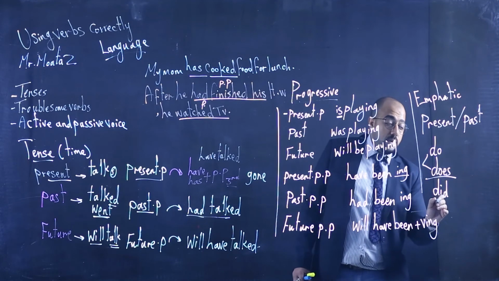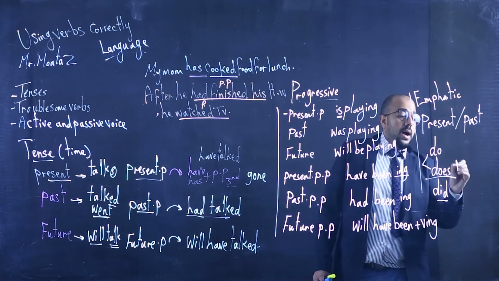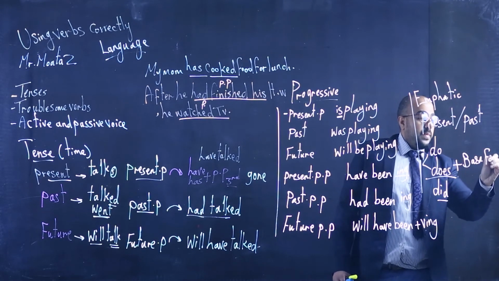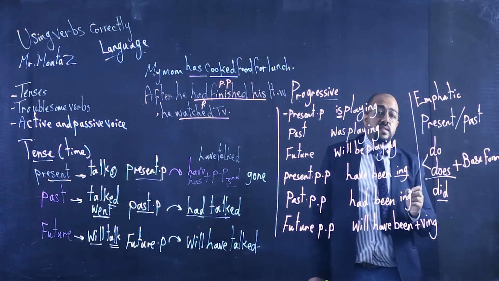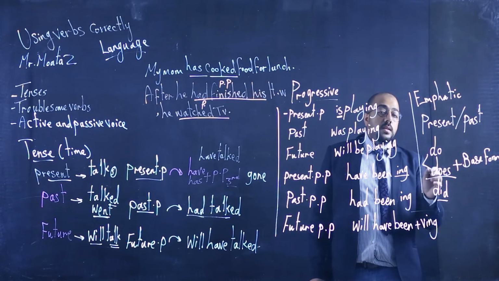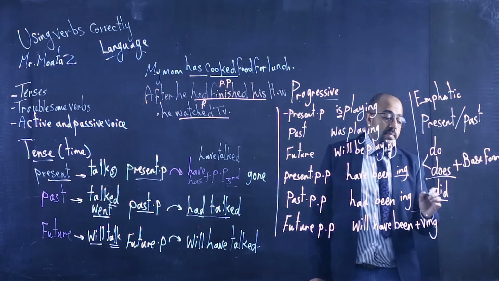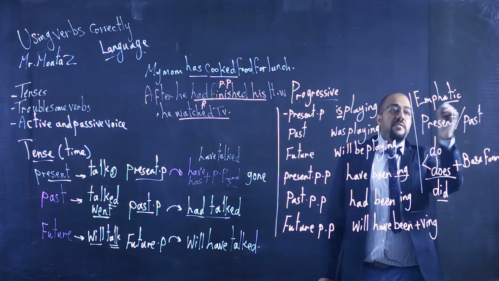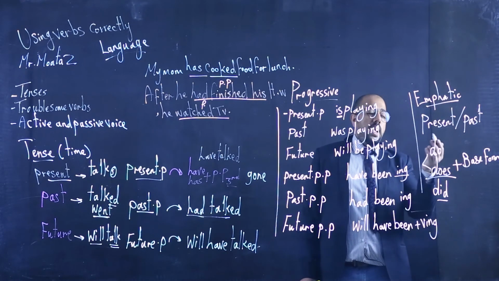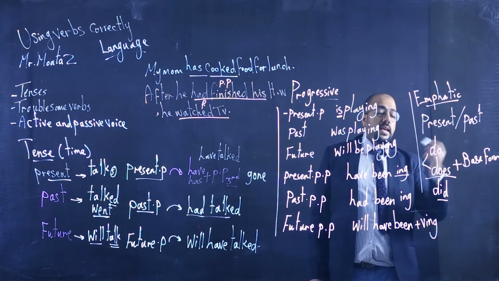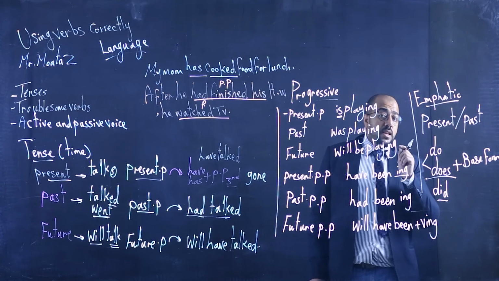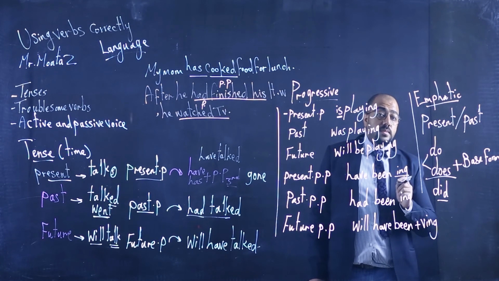If it's in the past, it will be did, followed by the base form of a verb. So, do eat, do swim, does eat, does swim, did drink, did play. Here is the emphatic form of a verb, and it's used to emphasize the meaning of a verb.